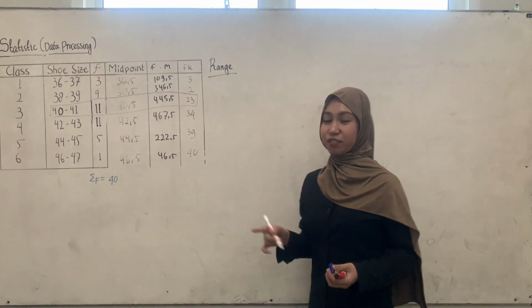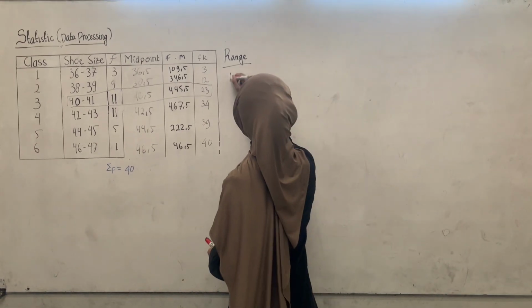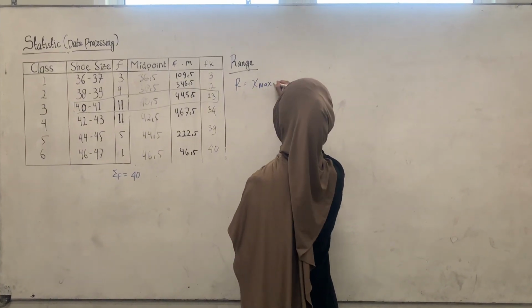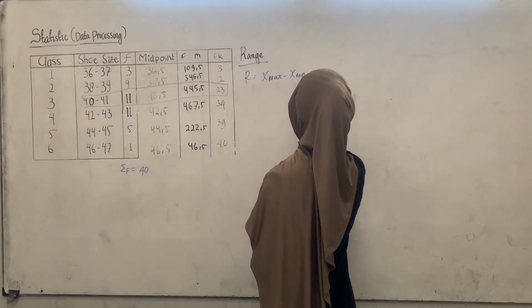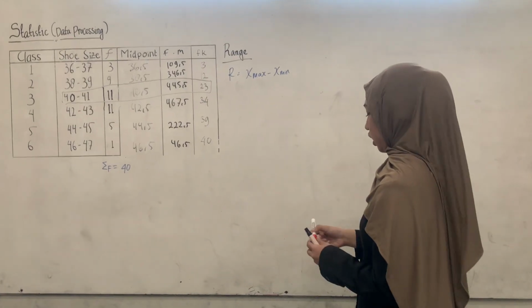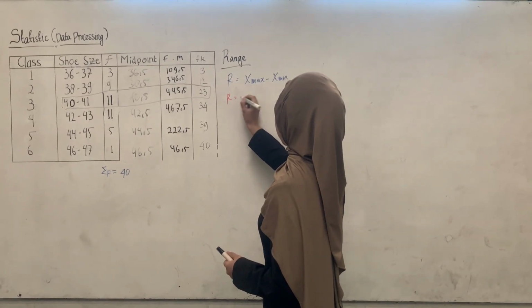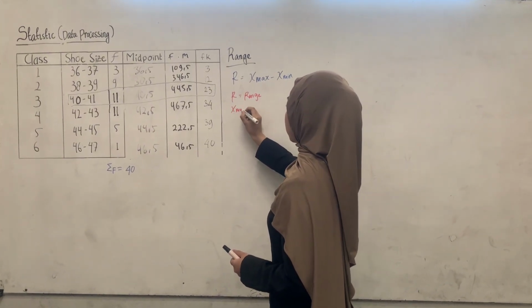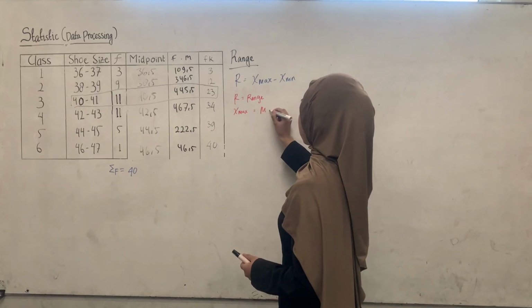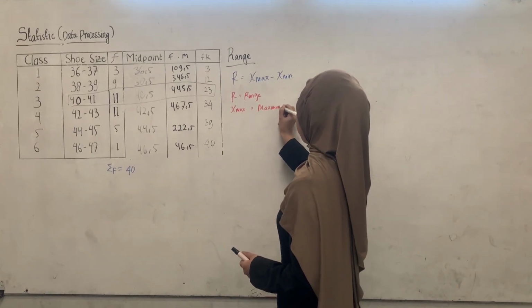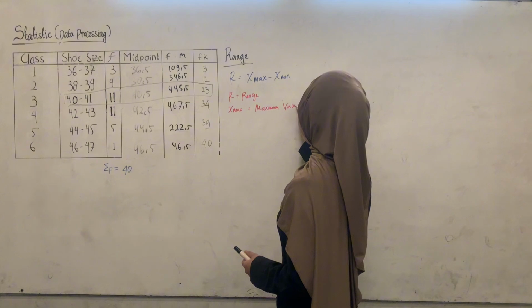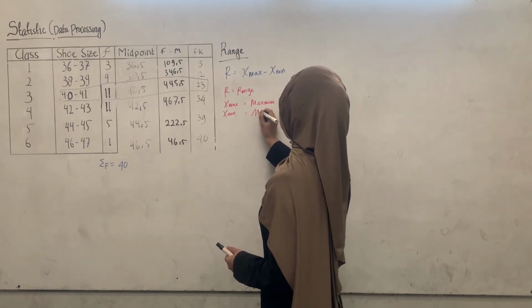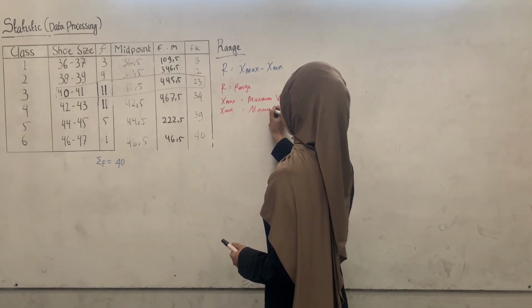The simple formula is range equals x max minus x min, where R is range, x max is maximum value, x min is minimum value.